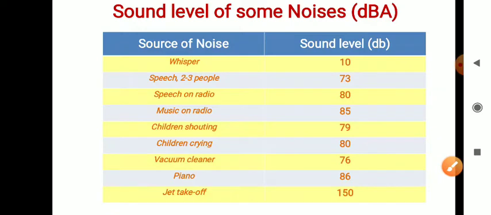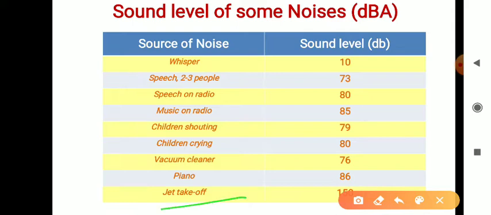Next, sound level of some nuisances, meaning if people make noise, then what is the decibel of that sound. If a jet takeoff is taking place, that will be 150 decibel. And if children are shouting, meaning if you people make noise in the class, that is approximately 80 decibel or 79 decibel. And music and radio, that is 85 decibel.